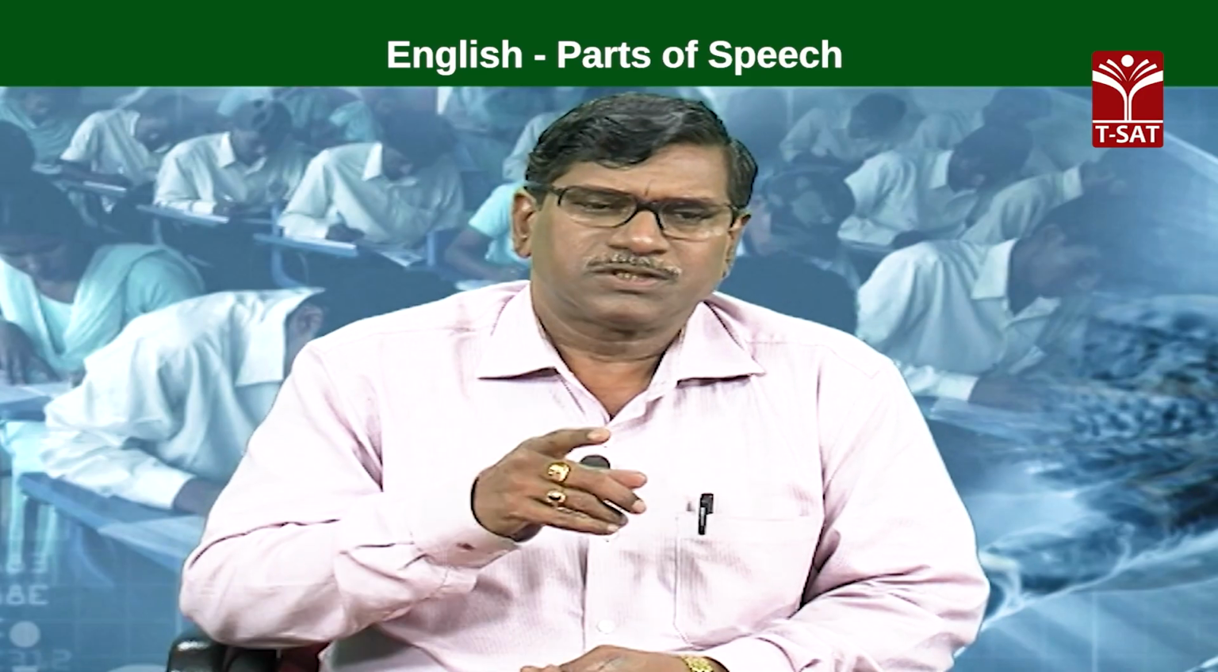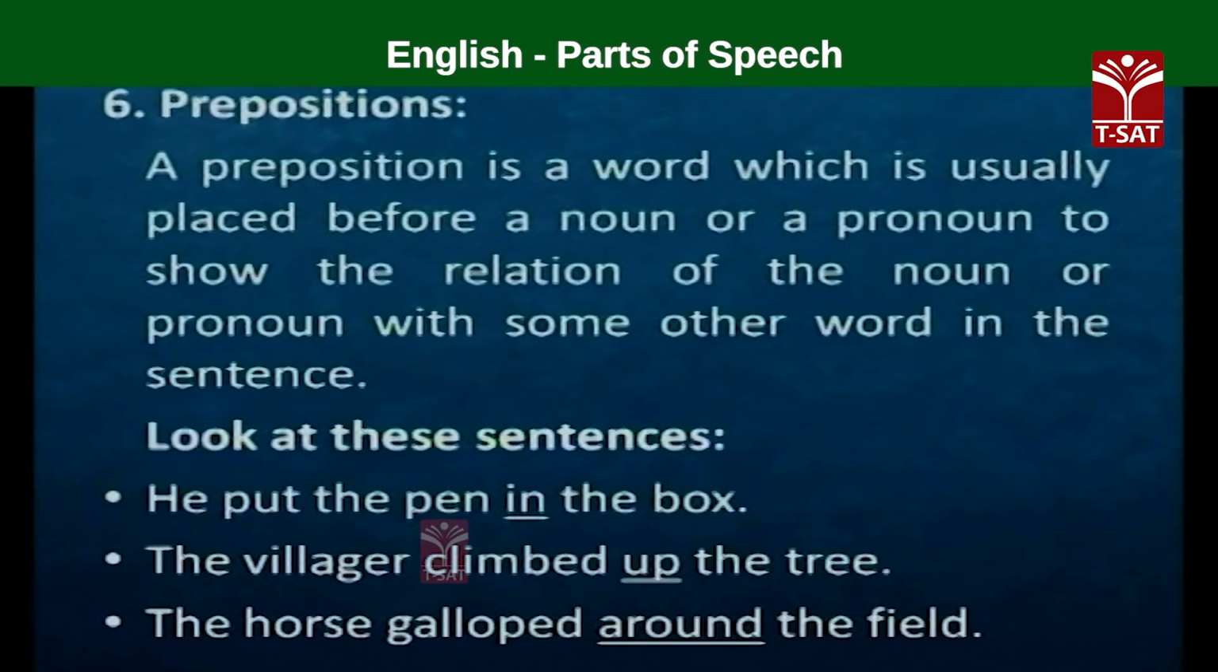And if we move on to the third sentence, what's the third sentence? The horse galloped around the field. What has galloped? Horse. Where did it gallop? Around the field. So, around is the preposition. It is used before the noun field, and it establishes a relationship between the noun field and some other words like horse galloped in the sentence.